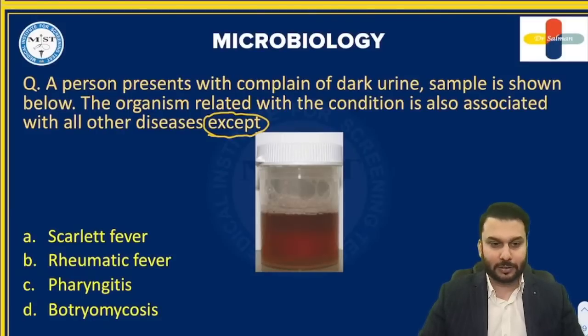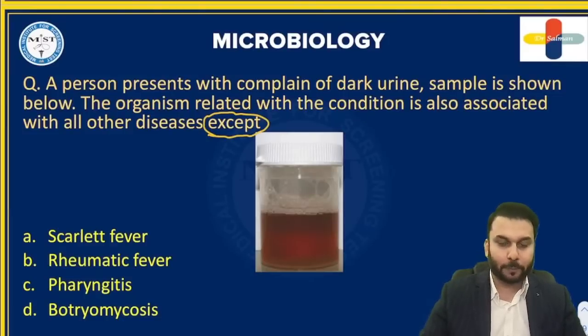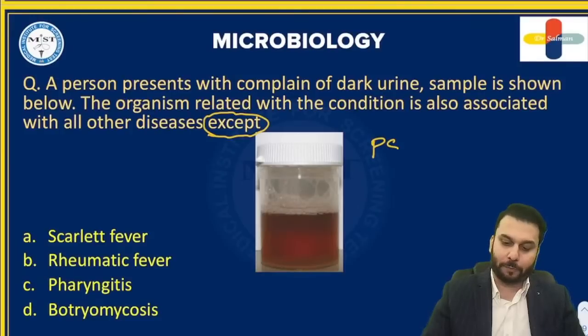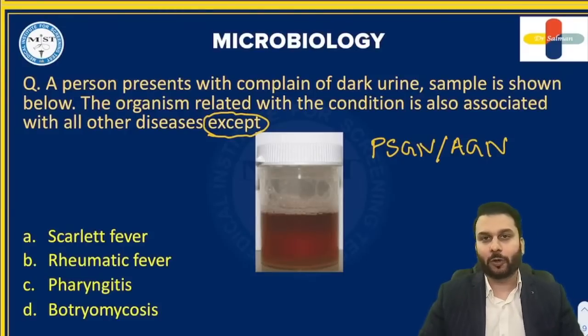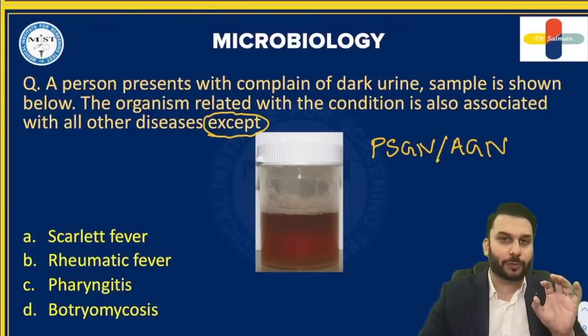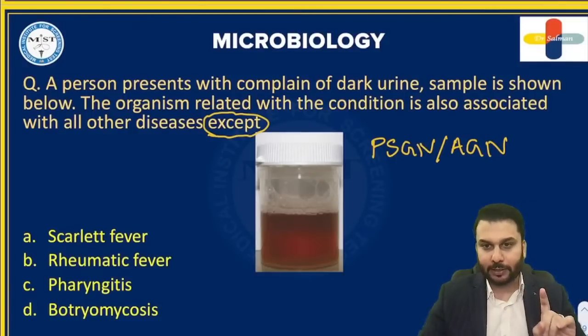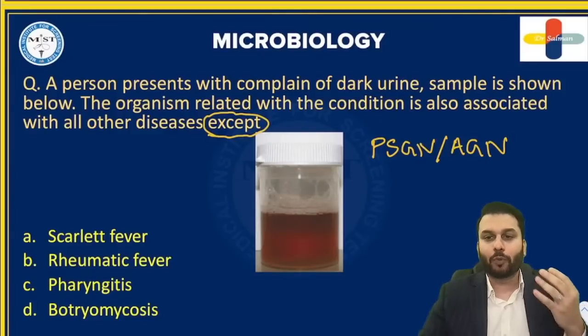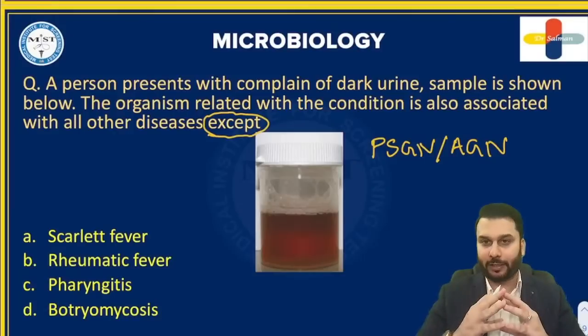All right, dear friends. Looks like you guys are doing great as usual. Let me just address this topic now. What you're seeing here is cola colored or cocoa colored urine, which is a feature of PSGN or acute glomerulonephritis. You all know nephritic syndromes present with hematuria. This is nothing but PSGN. What is the full form of PSGN? Post streptococcal glomerulonephritis. That means it's after some kind of streptococcal infection.